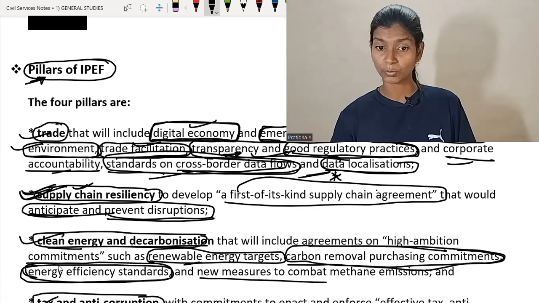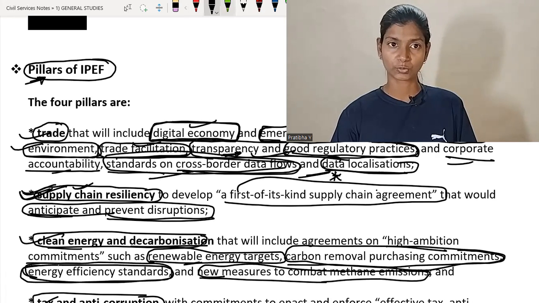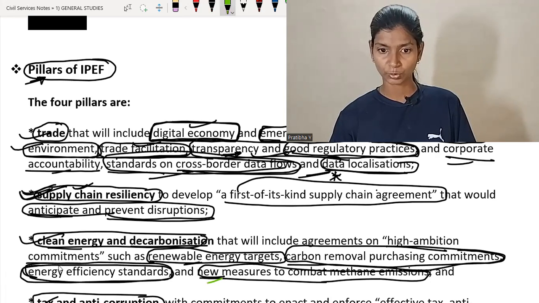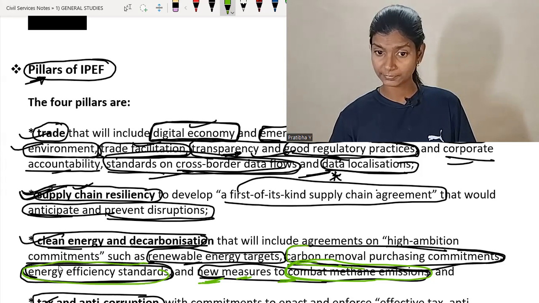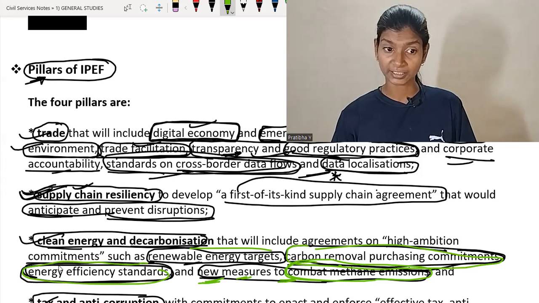and new measures to combat methane emission. So new measures to combat methane emission in clean energy and decarbonization. The important point is to combat methane emission. New measures are taken to combat the methane emission, along with standards of energy efficiency, carbon removal purchasing commitment, and renewable energy targets. All these five things are taken care of in clean energy and decarbonization.